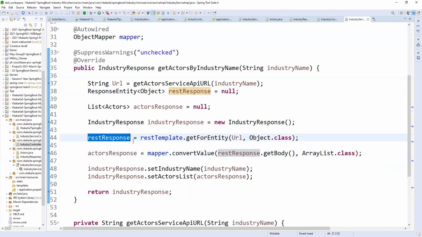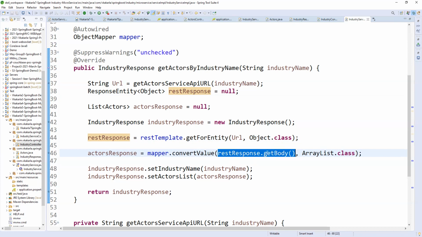Once you are getting a response, you will check the status or the response body. It is positive, and we are not dealing with any exceptions, so that is the reason I am directly taking it. Otherwise, we need to check the response first. In exception handling, we will check all the responses.